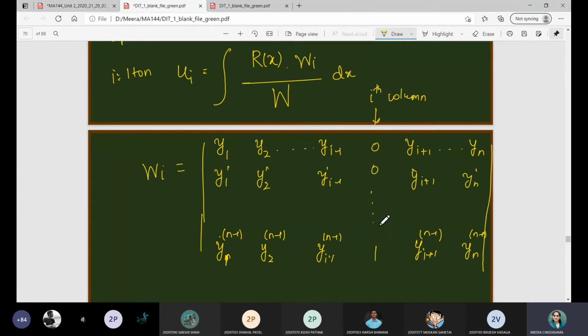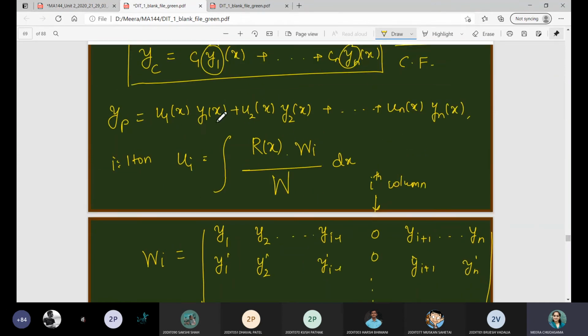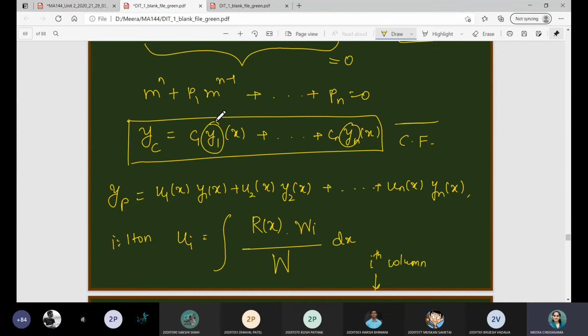all the quantities 0, 0, 0 up to the last entry, which will be 1. So this is the particular integral you will have. So first of all, let us go one by one through each and every step.